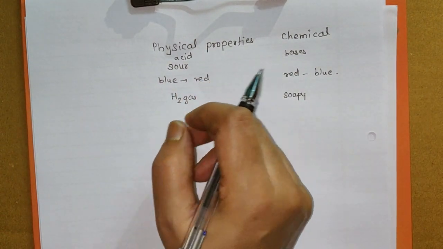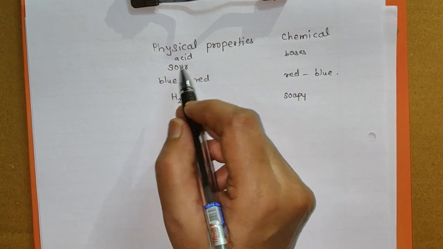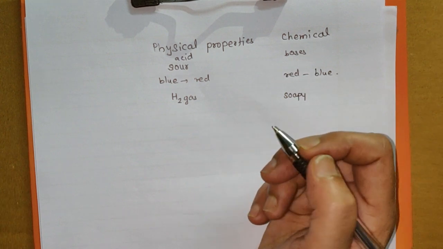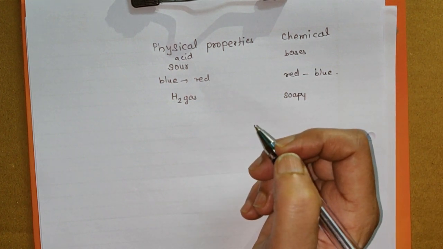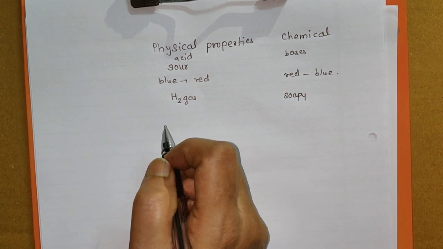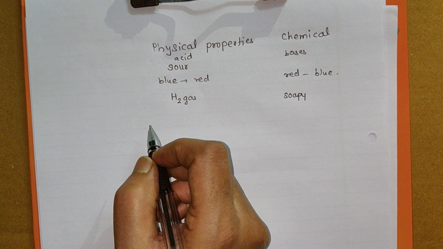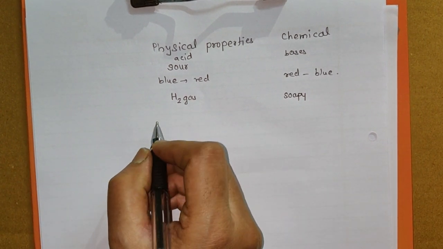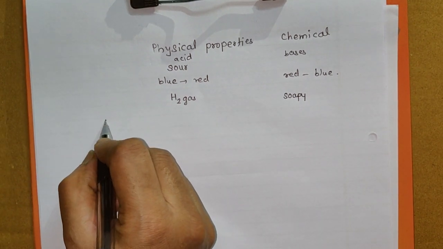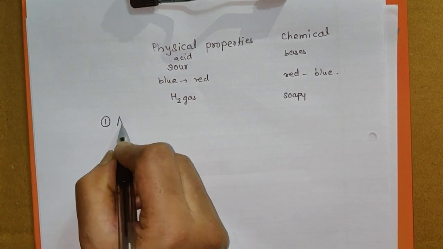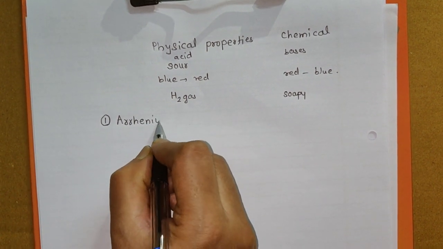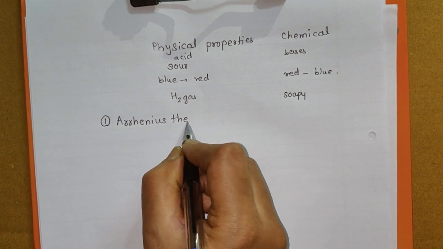Now, classifying substances on the basis of these physical and chemical properties is not sufficient. There must be a concept by which we can distinguish any substance as an acid or a base. Considering this, different theories were put forward by different scientists. The first theory was put forward by the scientist Arrhenius. So today we shall consider Arrhenius theory of acids and bases.